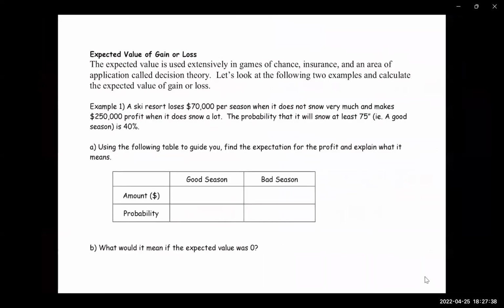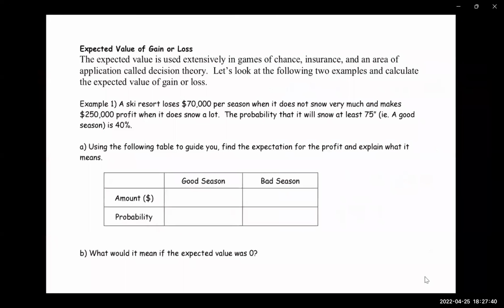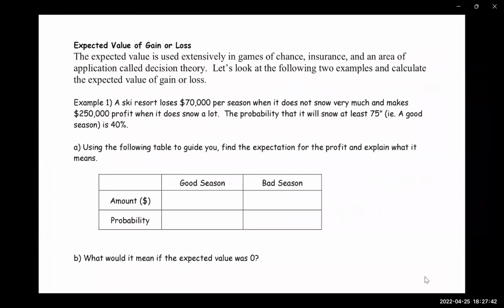Now let's look at expected value of gain or loss. The expected value is used extensively in games of chance, insurance, and an area of application called decision theory. I'm not really familiar with decision theory. Let's look at the following two examples and calculate the expected value of gain or loss.